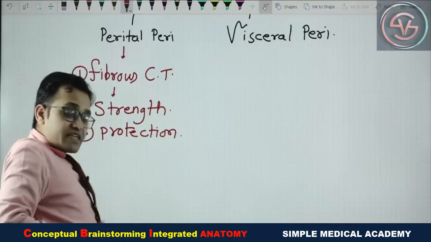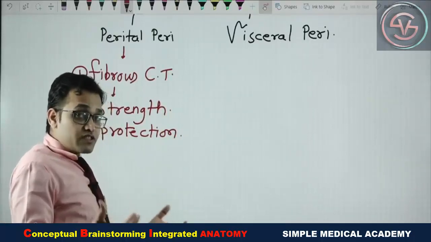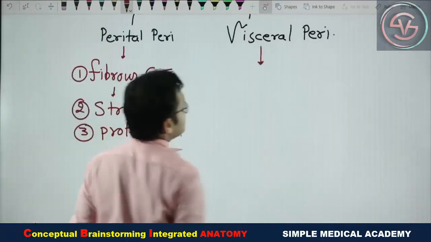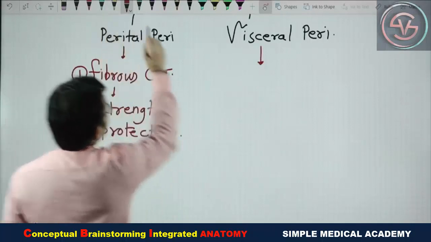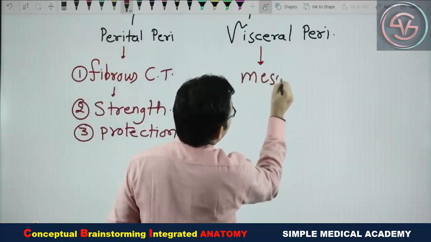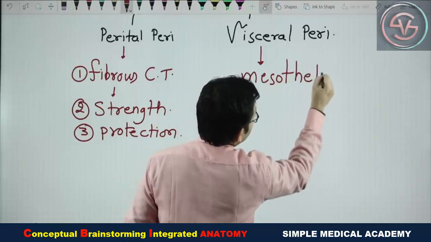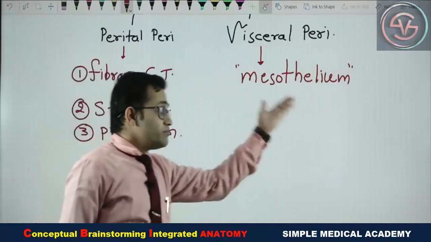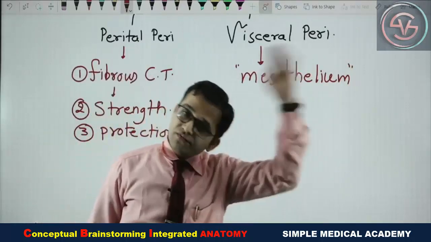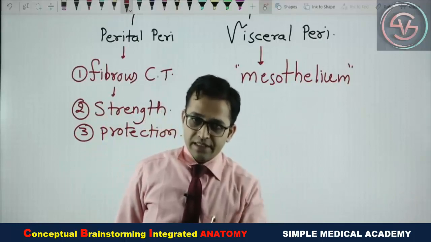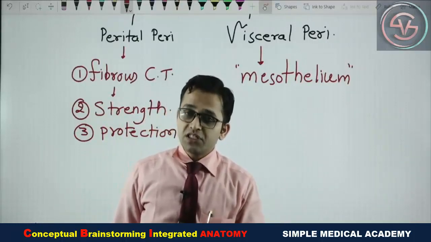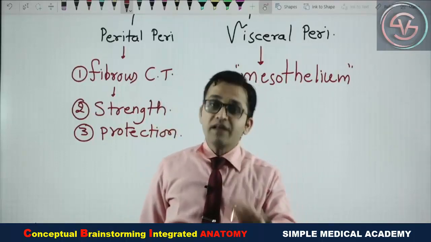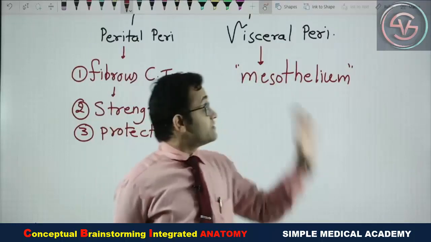You know, in the anterior abdomen there is no bone. Which structure is responsible for the strength? Definitely the parietal peritoneum. Now, what about this visceral peritoneum? This visceral peritoneum is made up of a special kind of histological structure which is known as the mesothelium. Now we are going to see what the mesothelium is. First correlate with your clinical. Always in your medicine and pathology, there is one condition known as mesothelioma. Oma means tumor. So the mesothelioma is the tumor of the mesothelium which is related with the peritoneum.